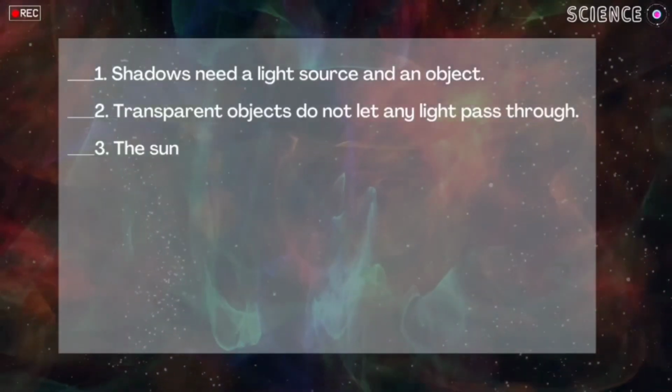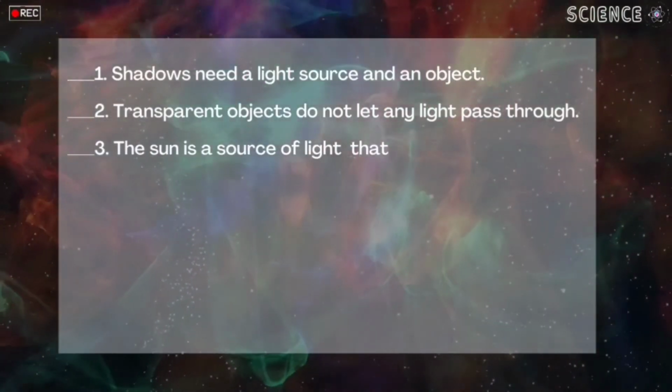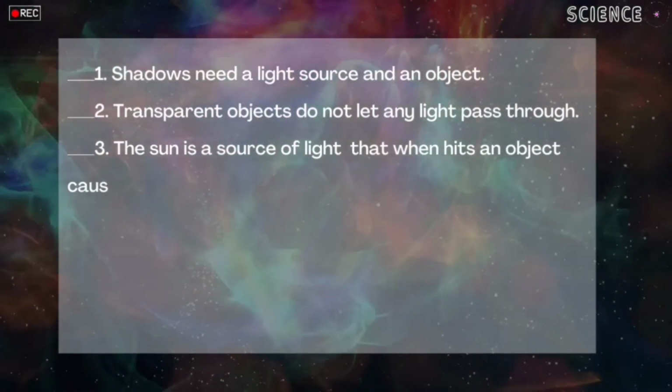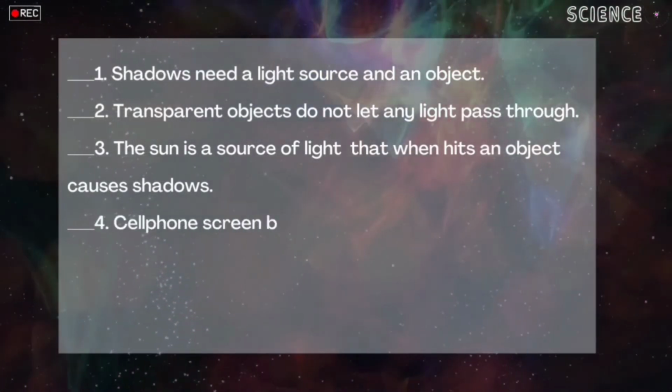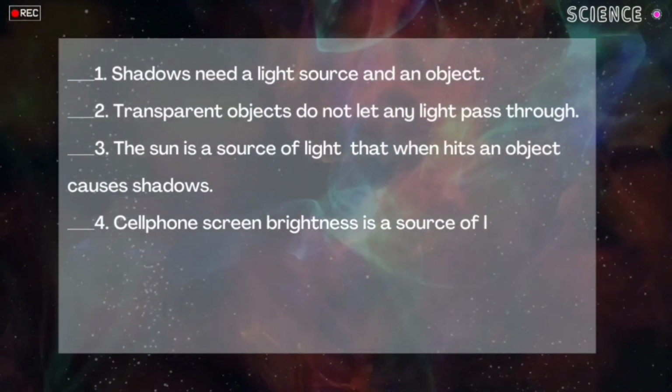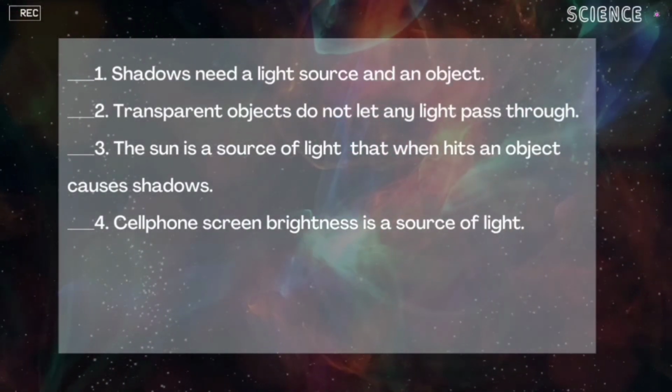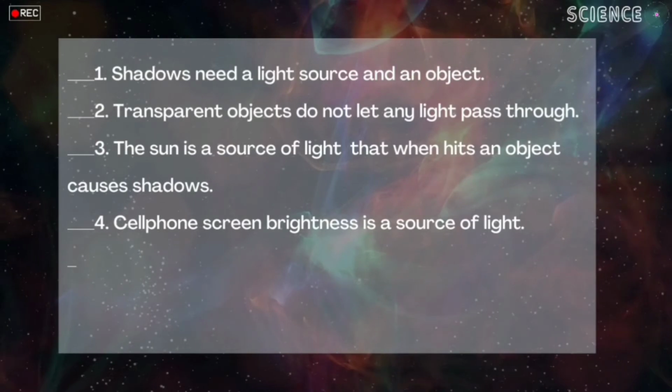Number 3, the sun is a source of light that when it hits an object causes shadows. Is it true or false? True, very good. Number 4, cell phone screen brightness is a source of light. Is it true or false? True, very good, students. Last item, number 5.